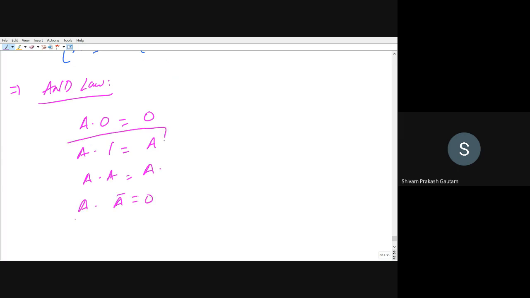I'm having a confusion in this one. We will come back to this later on in the lecture, right? So anything multiplied by 1 will be that function itself, that is A dot 1 will be equal to A, A dot A will be equal to A, and A into A bar will be equal to 0.